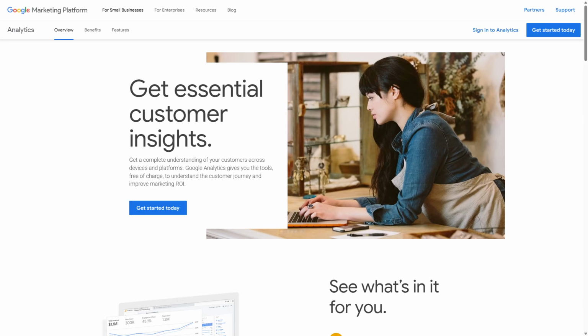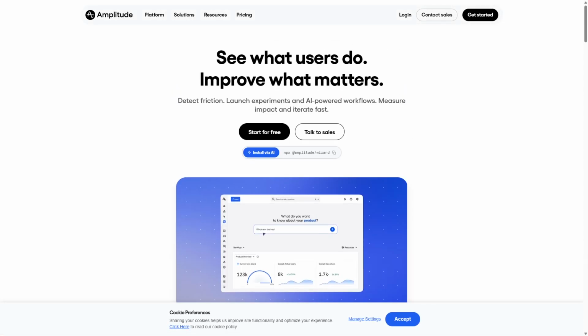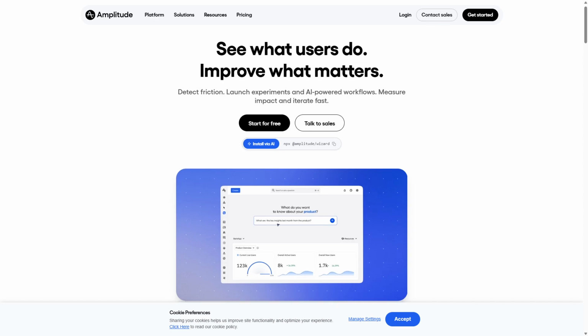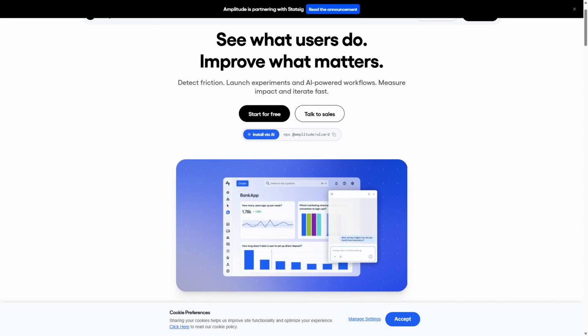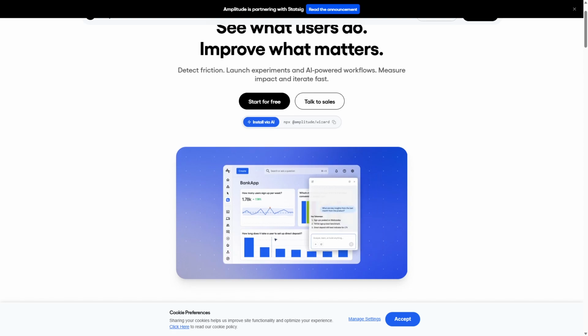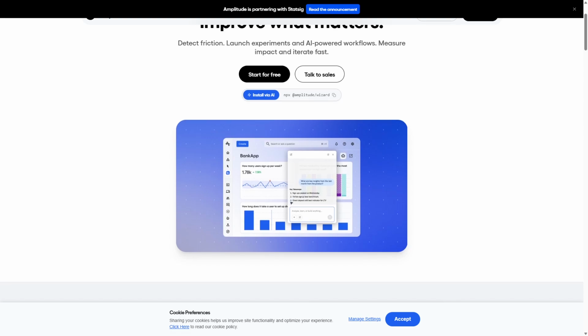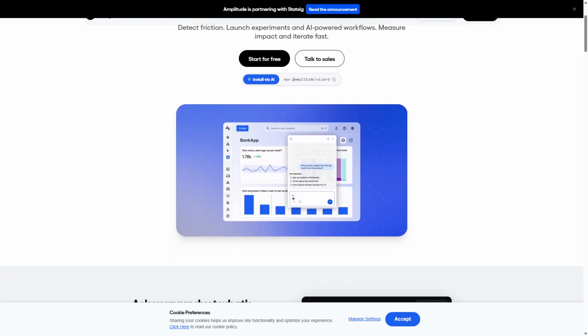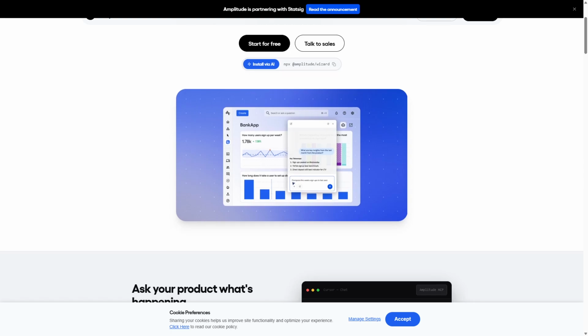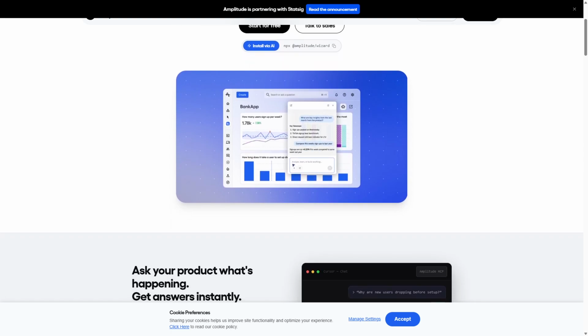Google Analytics focuses on website traffic and marketing metrics, while Amplitude dives deep into product usage and user engagement, offering more behavioral insights. Amplitude is a product analytics platform designed to help teams understand user behavior within digital products. It tracks user actions in real time, allowing you to analyze user journeys, retention, and conversion funnels with precision. Its event-based model captures granular data, which makes it ideal for product managers and growth teams focused on improving user